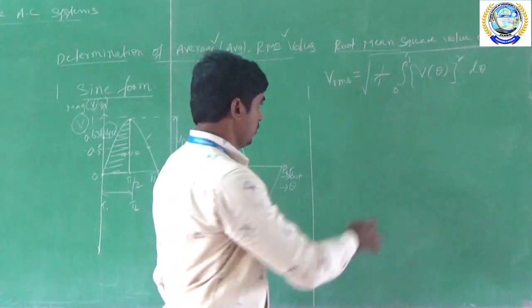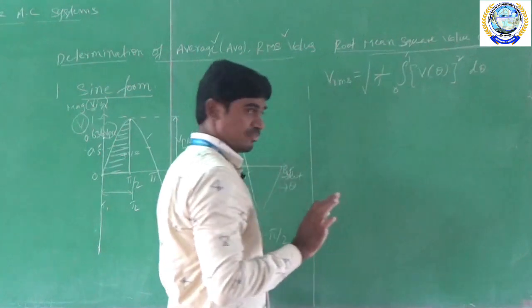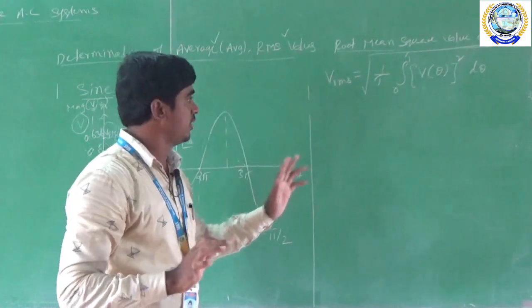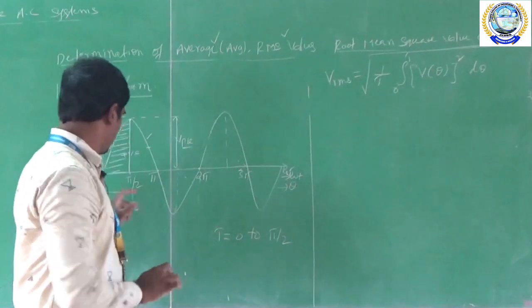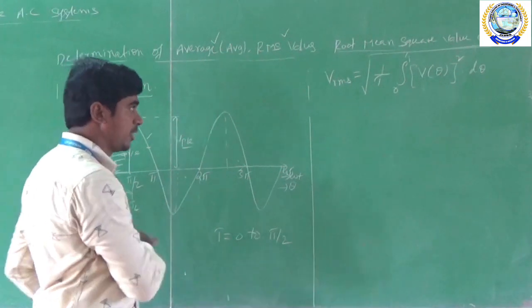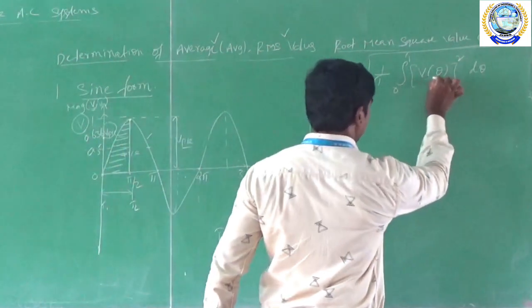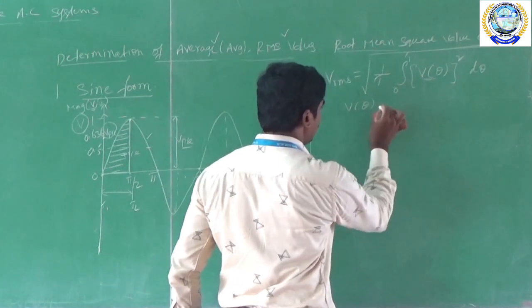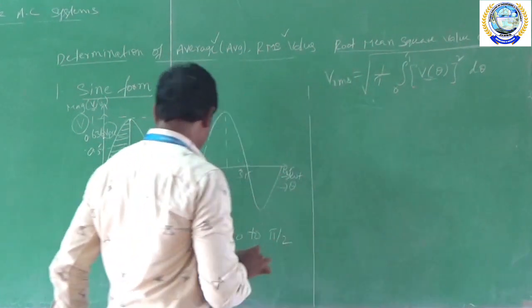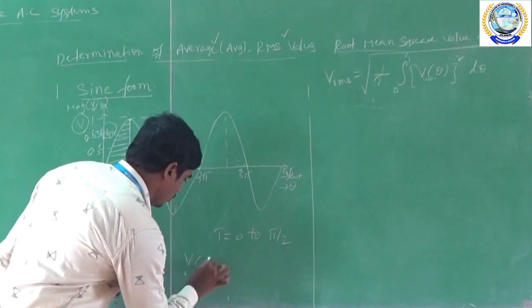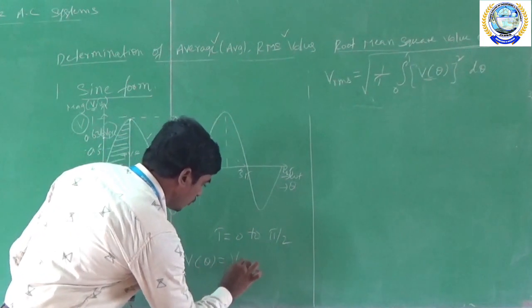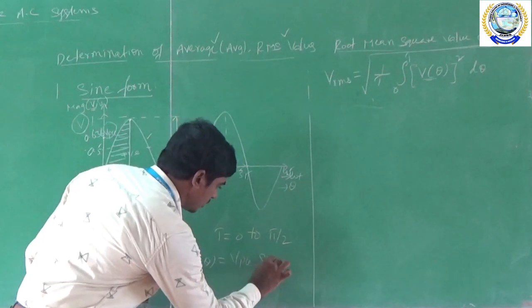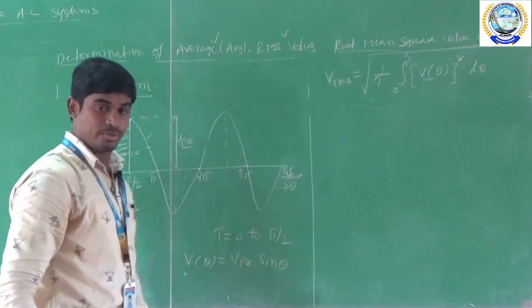So 1 by T, same as before. Here also I am considering 0 to pi by 2 only as my time period. And we know that V of theta is equal to Vpk into sin theta.